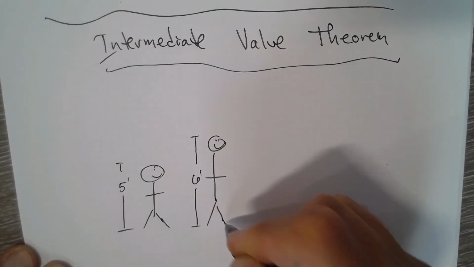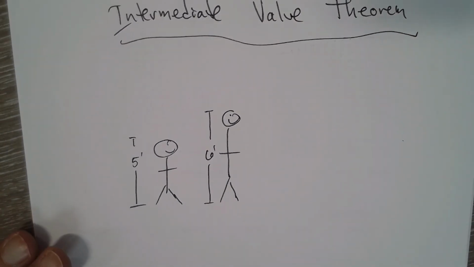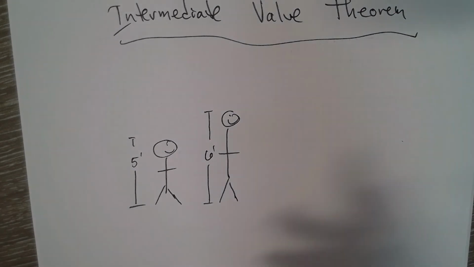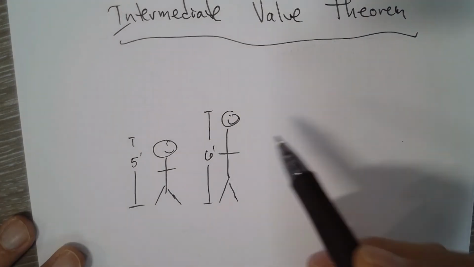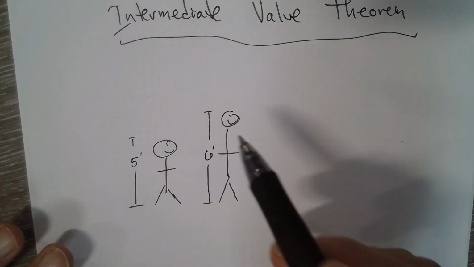Do you think that there is a point that he was 5'8"? You pretty sure about that? I would say so, right? It's guaranteed. Why? Because your growth is continuous and it will hit every point along the way.